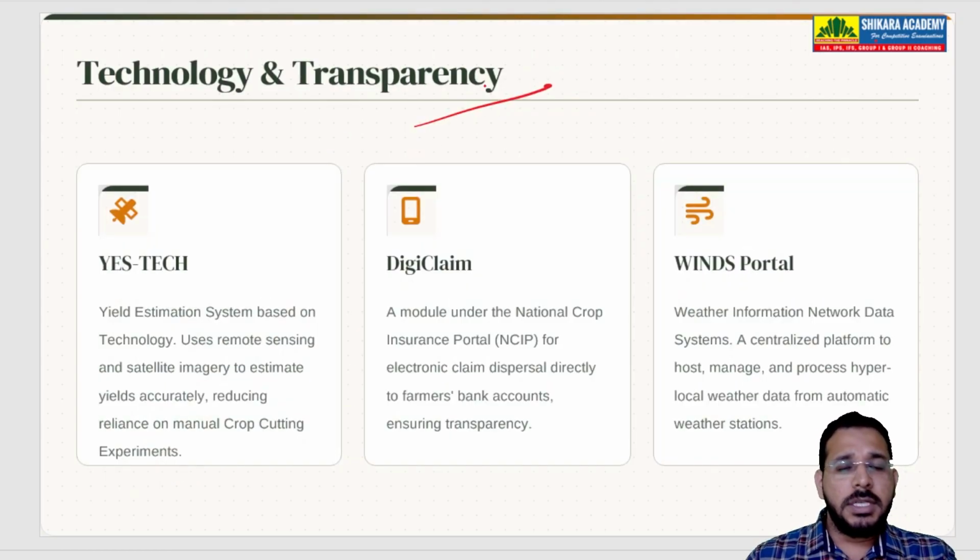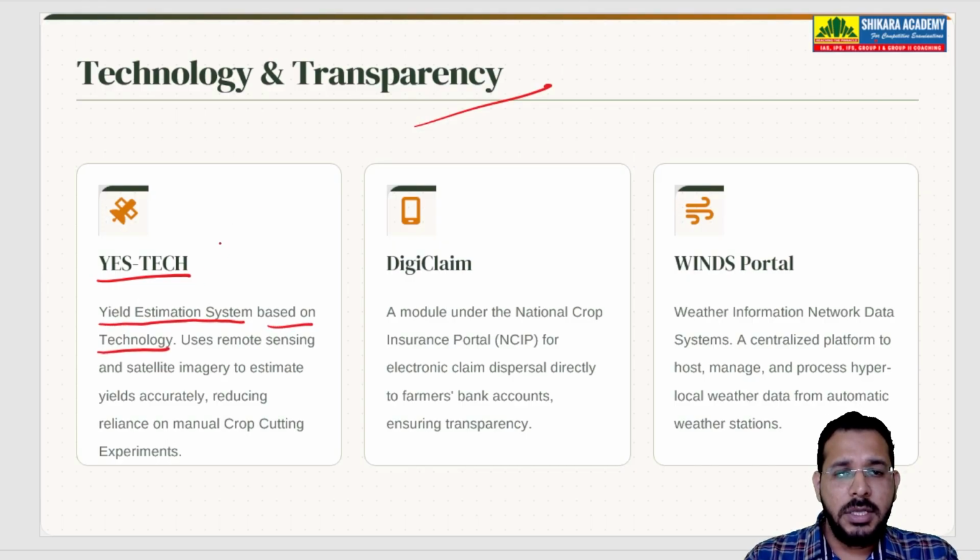So what is the technology being used in this Pradhan Mantri Fasal Bima Yojana? Technology and transparency: there is a tech-based yield estimation system. What is this? This is a remote sensing and satellite imagery system.